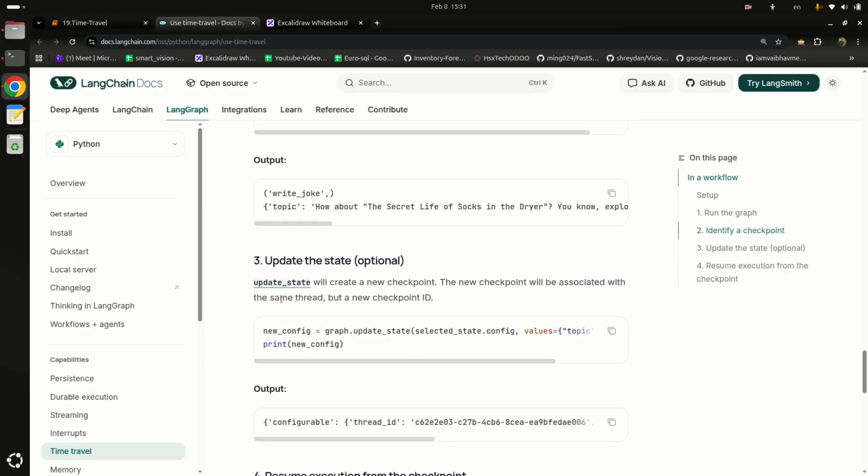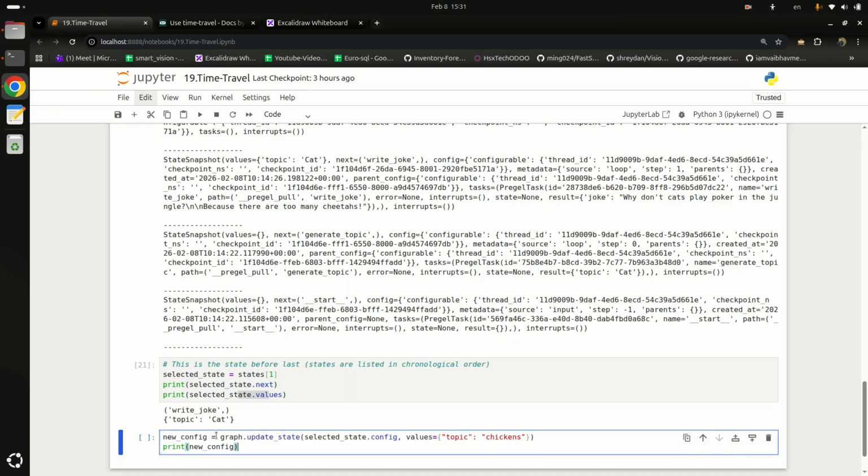Now we are basically going to update our state by calling this update_state function. This update_state will create a new checkpoint. The new checkpoint will be associated with the same thread but a new checkpoint ID. So I will simply copy and paste here.